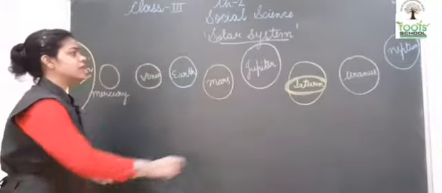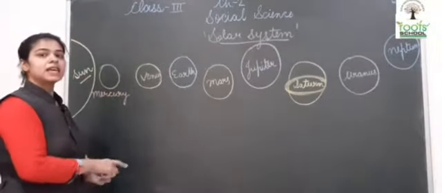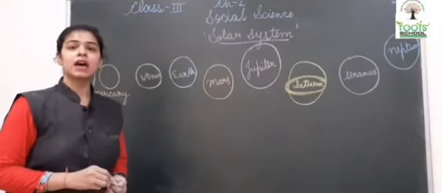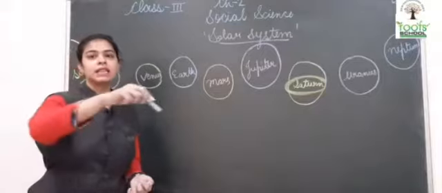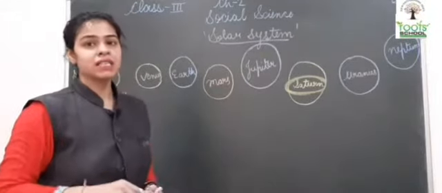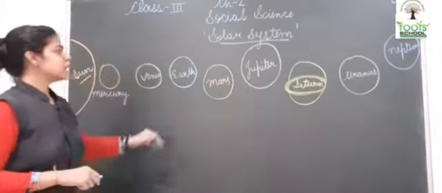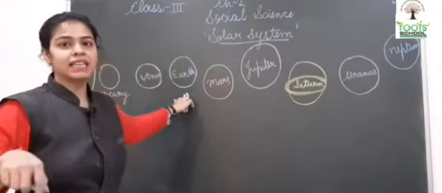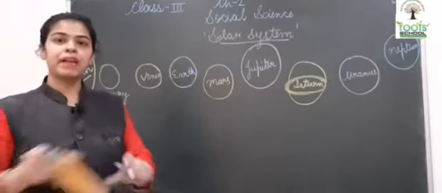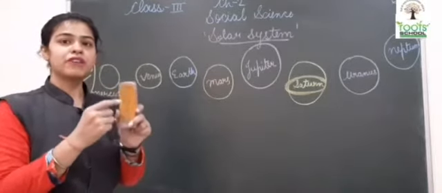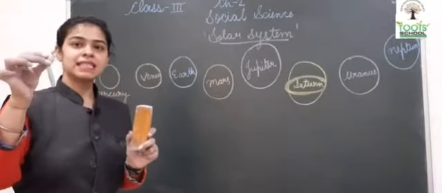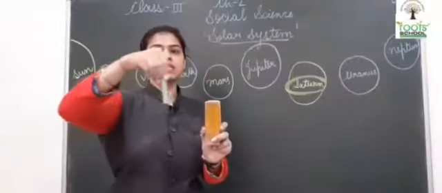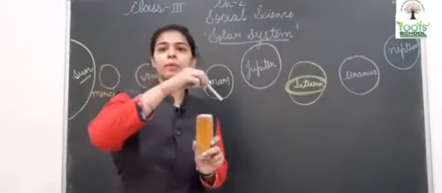Children, we all know that all the planets revolve around the sun. Revolving around means they take an orbit around the sun. They move around the sun in a fixed orbit. Orbit is the distance or the path, the circular path that they follow. For example, if this is a sun and this is the planet Mercury, this planet revolves around the sun in a fixed orbit.